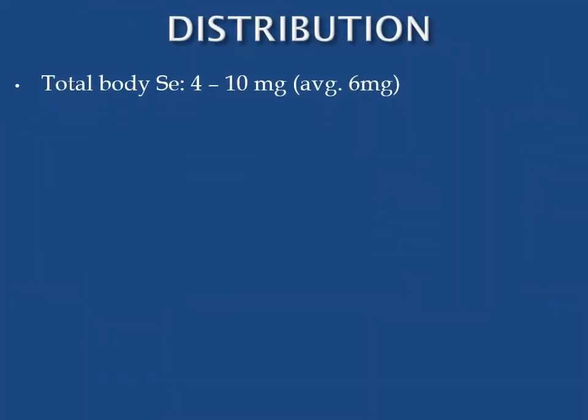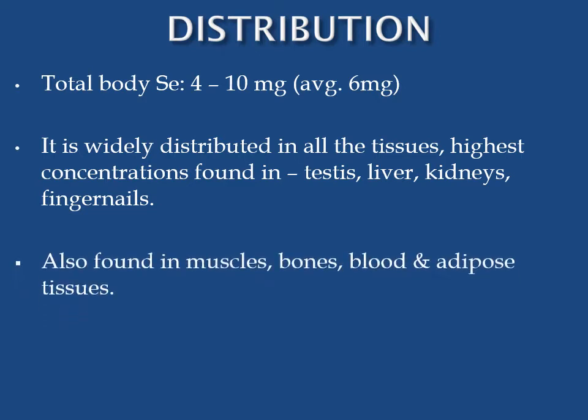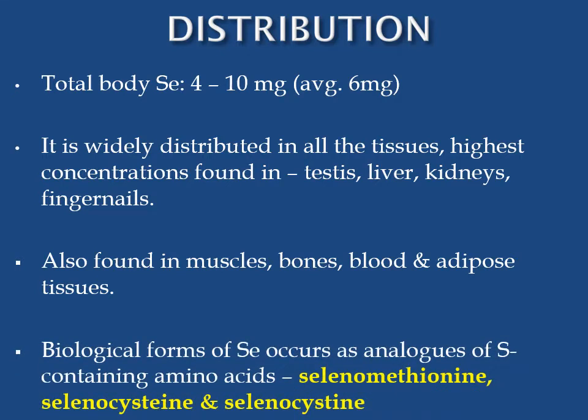Distribution of selenium. Total body selenium is 4 to 10 milligram. Average concentration is 6 milligram. It is widely distributed in all the tissues. Highest concentrations are found in testes, liver, kidneys and fingernails. It is also found in muscles, bones, blood and adipose tissues. Biological forms of selenium occur as analogues of the sulfur-containing amino acids methionine and cysteine, as selenomethionine and selenocysteine.